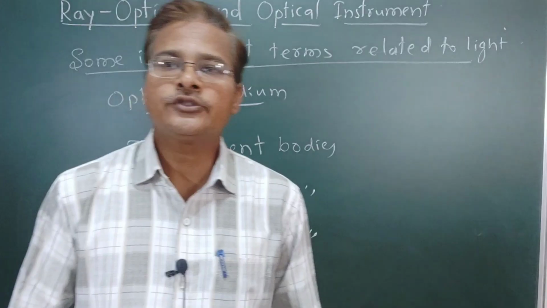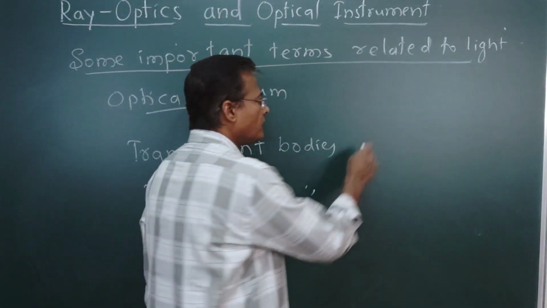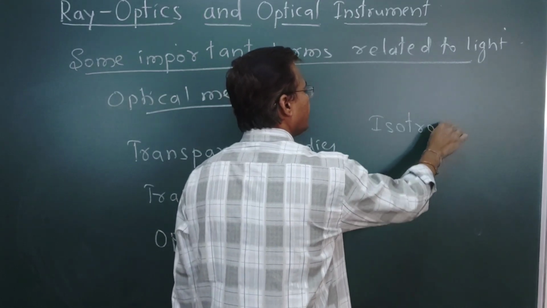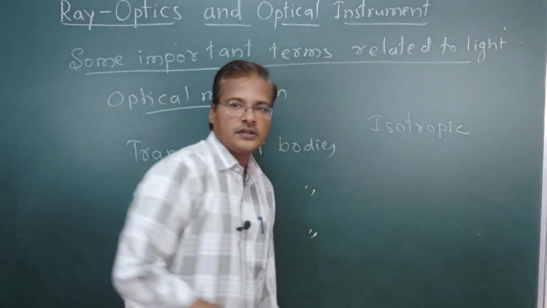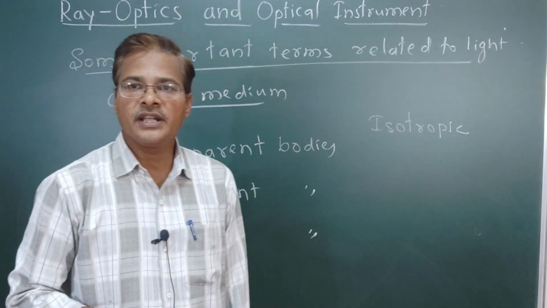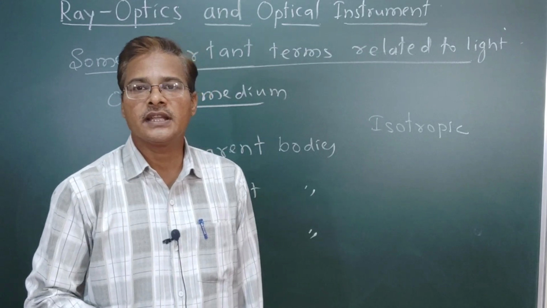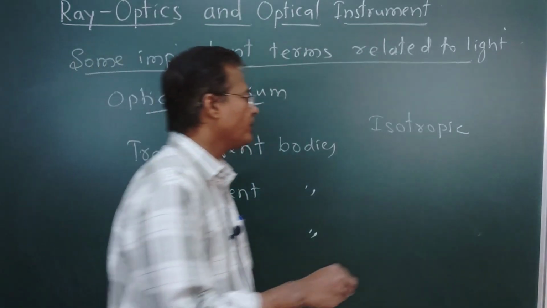An isotropic medium is one in which the speed of light is the same throughout the medium. Then we call it an isotropic medium.